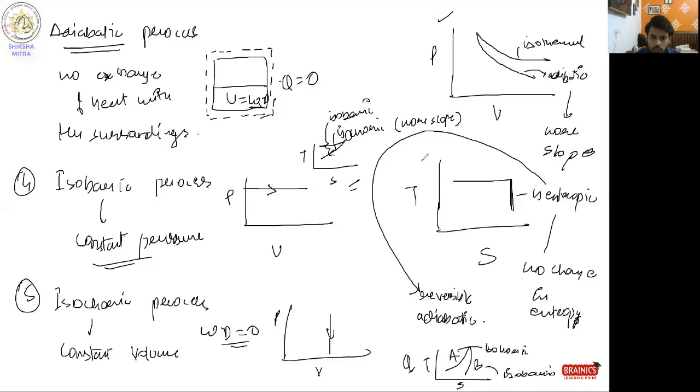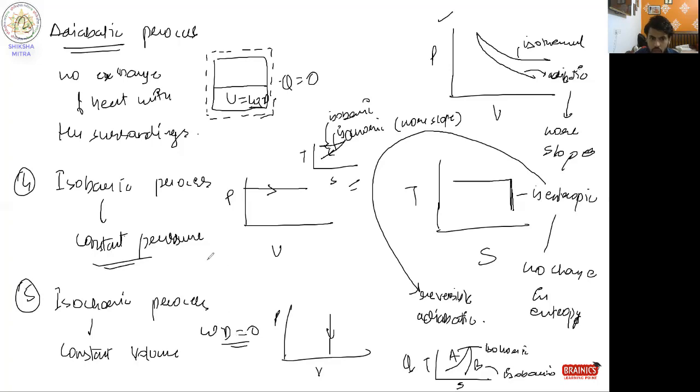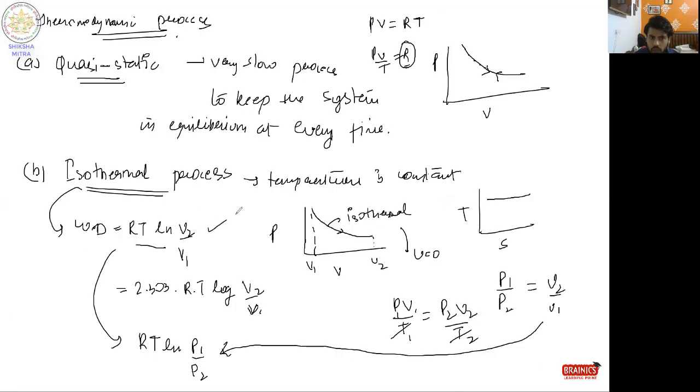Remember these two graphs. So what is the work done in an adiabatic process? If I go through, in isochoric we have seen the work done is 0. The work done in isobaric is P delta V. We have covered both processes. If I go back, for isothermal we have conducted it, so only adiabatic is left.